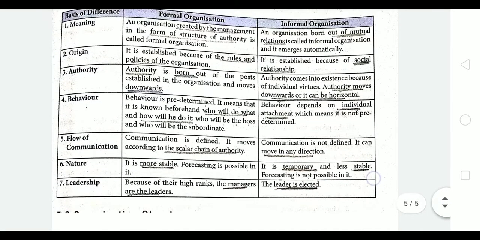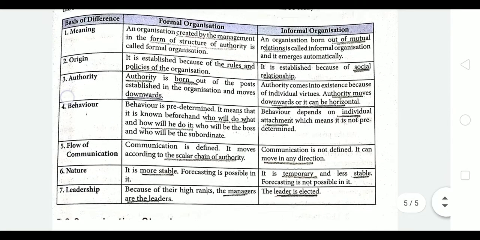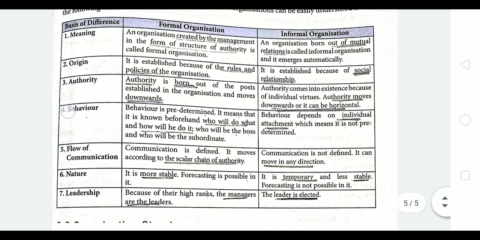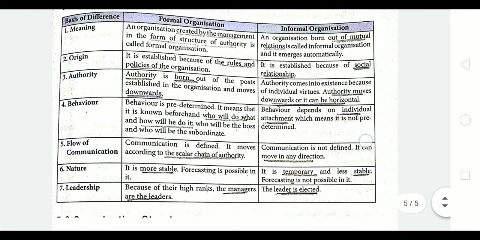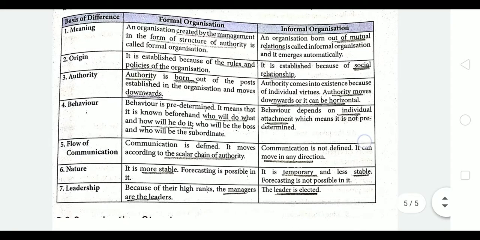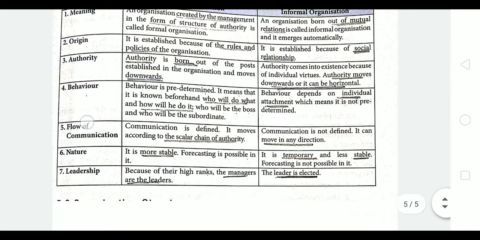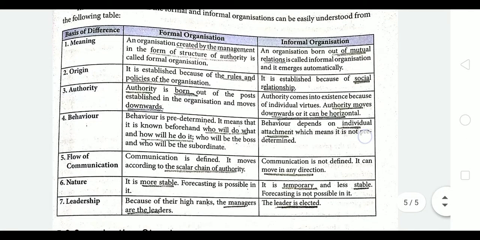Next is nature. Formal organization is more stable, and informal organization is temporary and less stable. As we know, forecasting is impossible. One person can be a part of the group one day, and the same person can be part of another group the other day. Leadership. When all the organization rules and policies are confined, in formal organization the managers are the leaders. In informal organization, the leader is elected, a group leader is elected. So leadership is in the hands of managers in formal organization, and the leader is selected in informal organization.